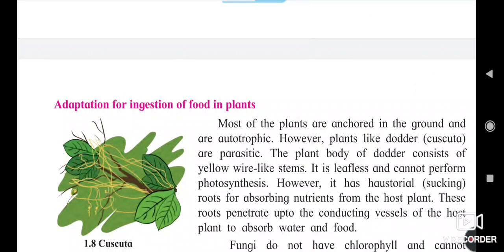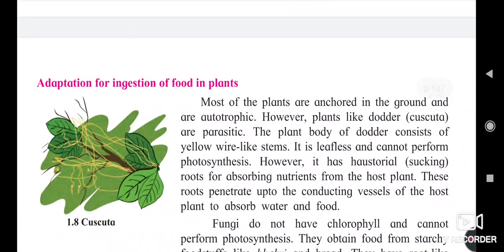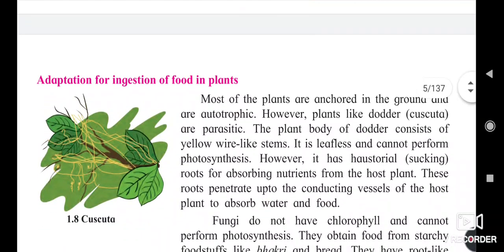Adaptations in the ingestion of food in plants. There are many types of plants, and due to this their habits of getting food are also different. So here we have the cuscuta, which depends on the branches of other plants, and its roots spread on the branch like earthworms and get food from the branches.